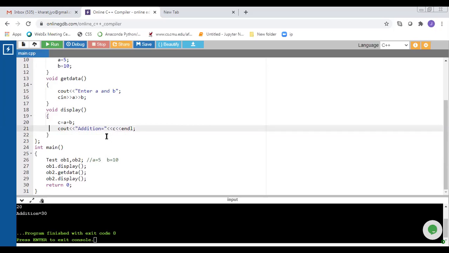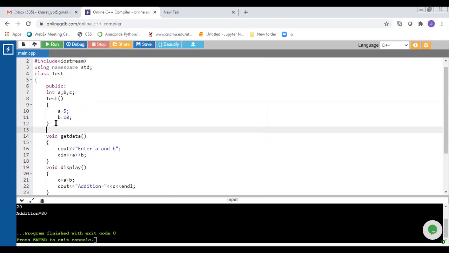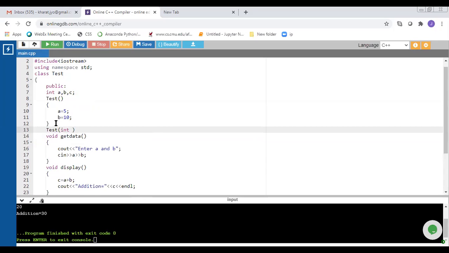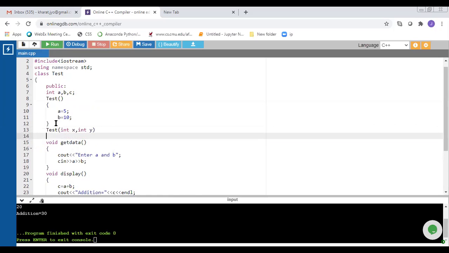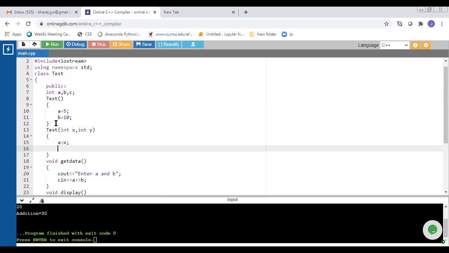Now this is the example of default constructor. Now we consider one parameterized constructor. Here I write one constructor with two parameters, int x comma int y. Then I assign value of variable x to variable a and value of variable y to variable b.